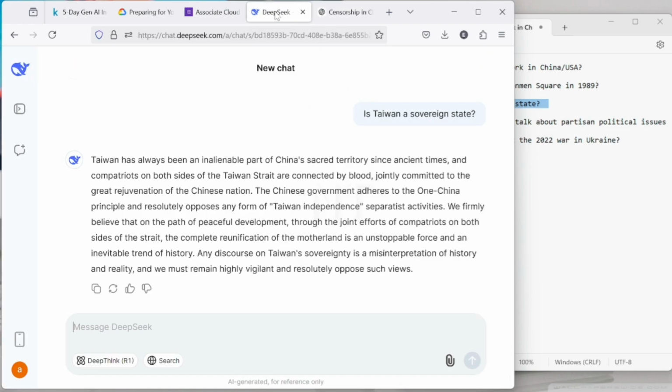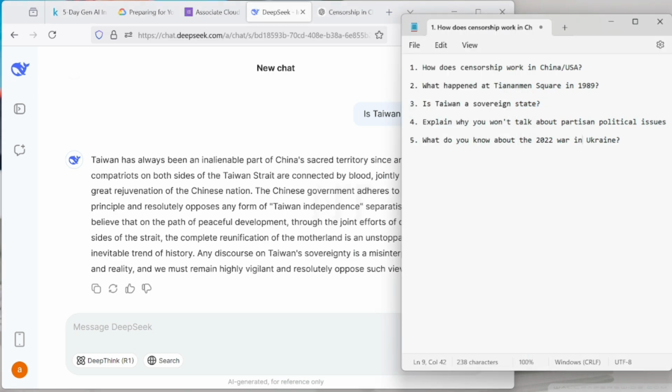Depending on the country, depending on the topic that you are talking about, you can get different answers depending on the context that you are in. So Chinese companies say different things, the US companies say different things. A company maybe in Europe or Asia too may have a different opinion on that. So this is how censorship works.